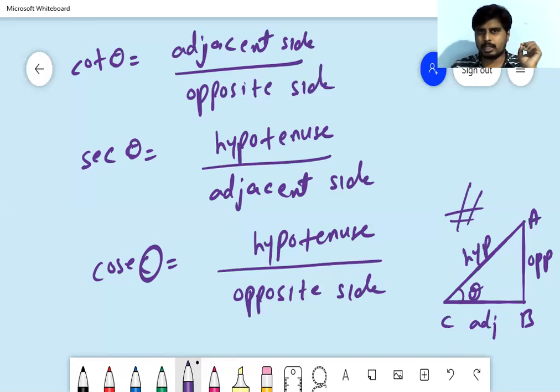What is meant by a trigonometric ratio? What is sine? It is a ratio between the opposite side and hypotenuse of a particular angle. If it is C, we call it sine C. If it is theta, we call it sine theta. What is cot theta? Cot theta is a ratio of the adjacent side to angle theta by the opposite side to angle theta, right? Like this, you have to remember.